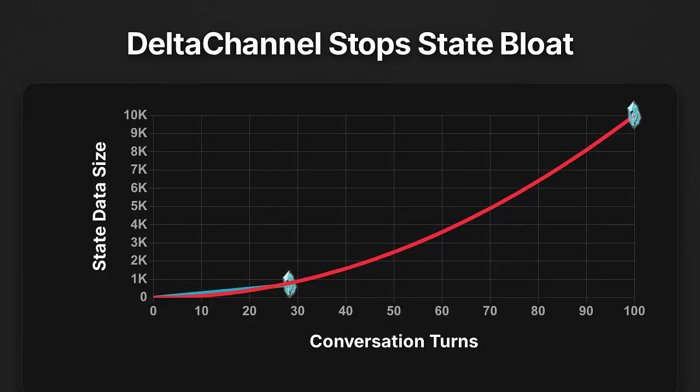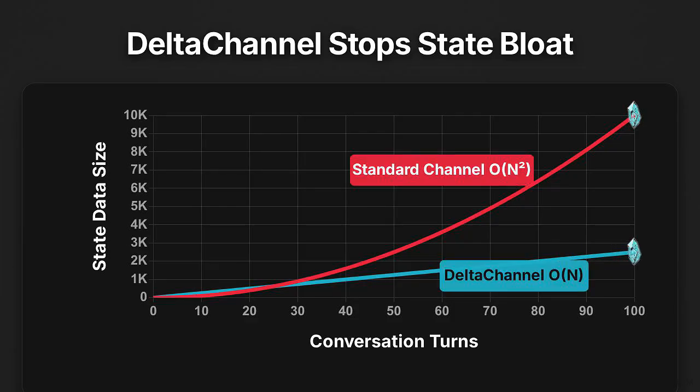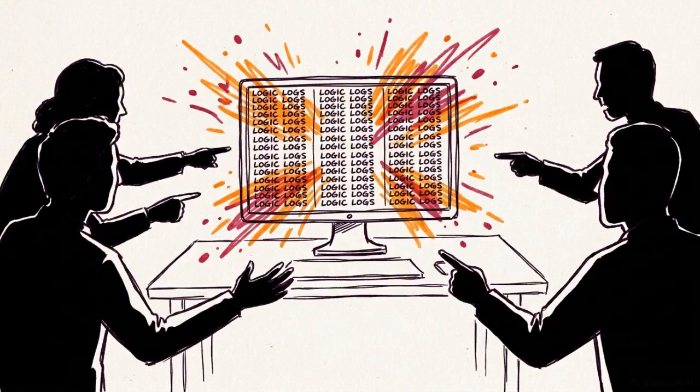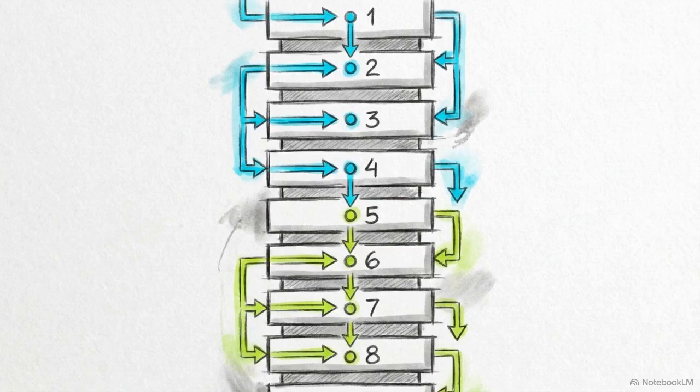To solve this, Deep Agent State replaces the standard channel with a custom delta channel reducer, keeping data storage strictly linear over long threads. Because the runtime is effectively unbounded, the harness cannot rely on the loop to police itself. The safety and stability of the agent rely entirely on how the middleware stack is ordered and enforced.